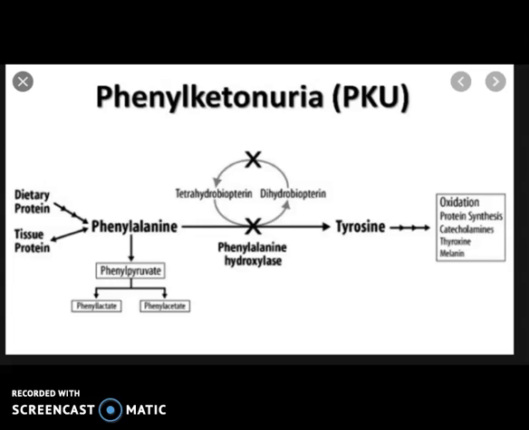Due to the absence of this enzyme, phenylalanine is not converted into tyrosine. Hence, phenylalanine and its derivatives are accumulated in the blood and cerebrospinal fluid. It affects development of the brain and causes mental retardation. Excess phenylalanine is excreted in urine, and hence this condition is called phenylketonuria.